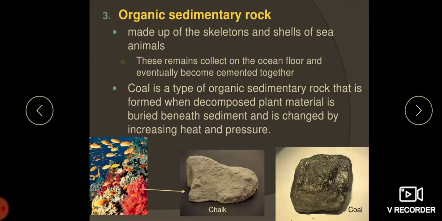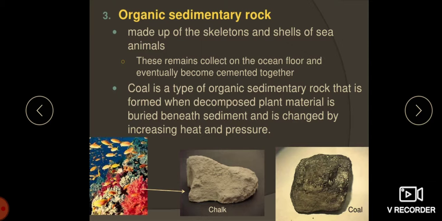Then we are having the organic formed sedimentary rocks. The organic sediments are those derived from the accumulation of the remains of organisms, like shells of marine organisms, and remains of plants and animals.